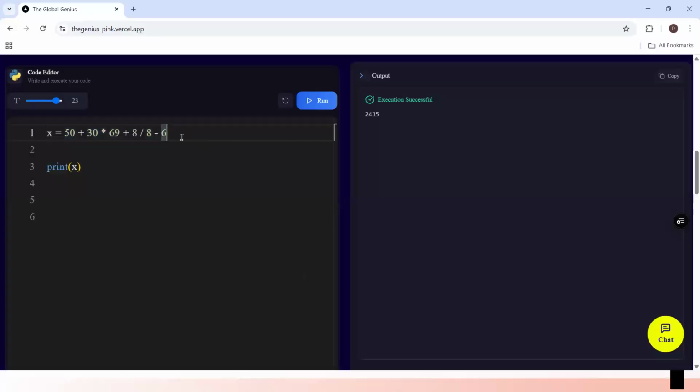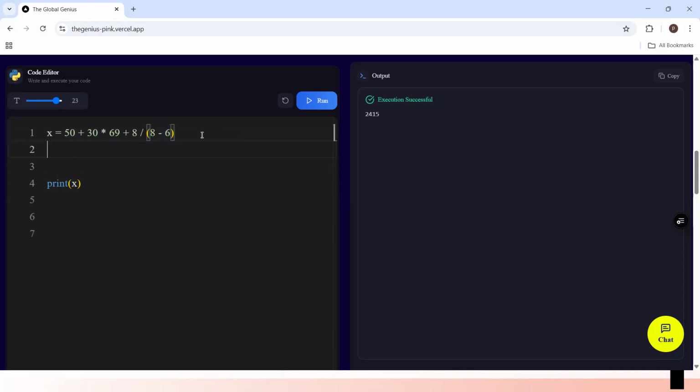In case I have anything like this, normally subtraction comes last, right? If I put parentheses here, Python will first evaluate this before any other one. Python will check which of these operators has the highest precedence. It will see that bracket has higher precedence, so it will evaluate it.